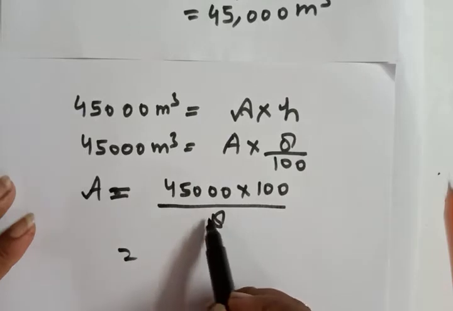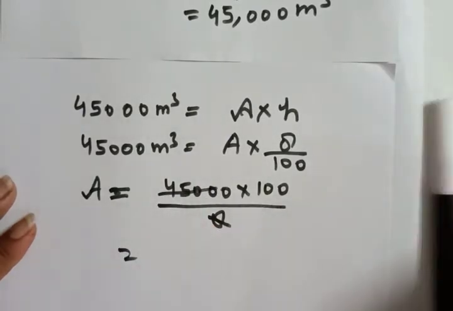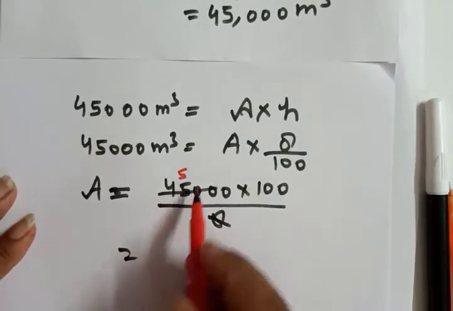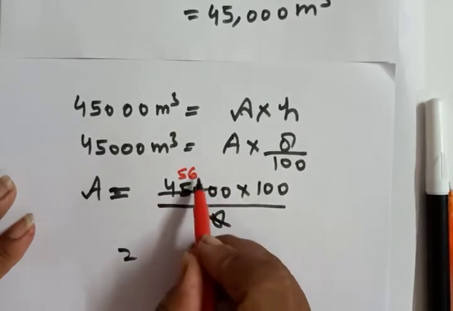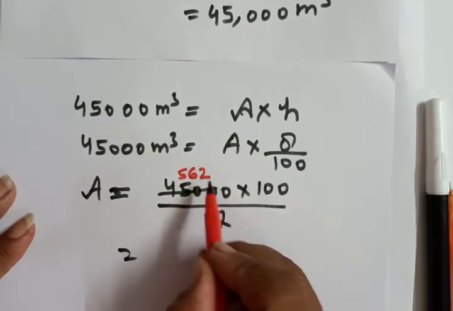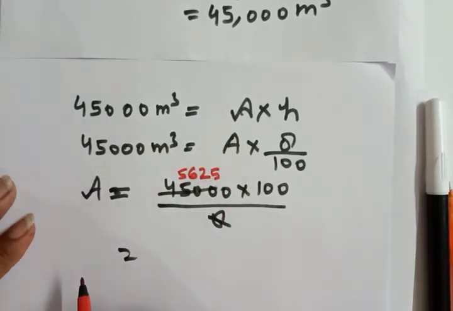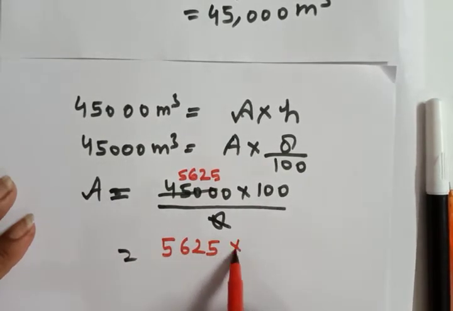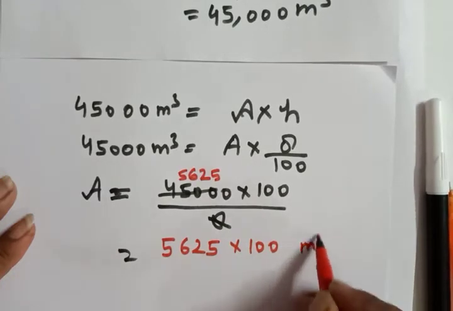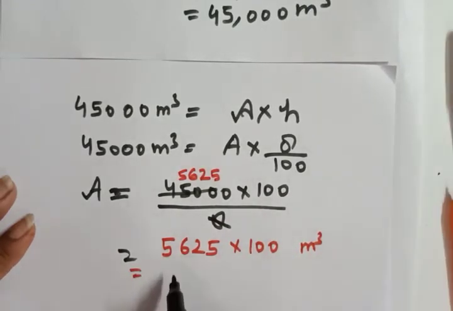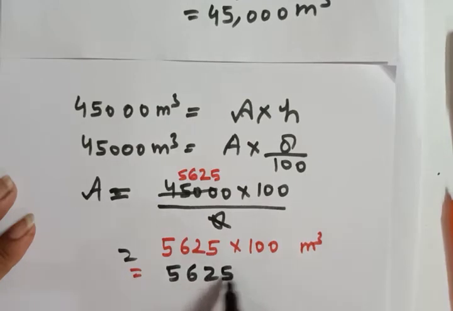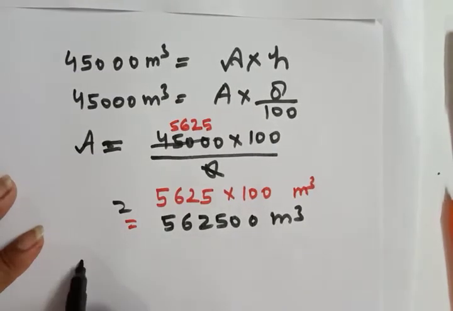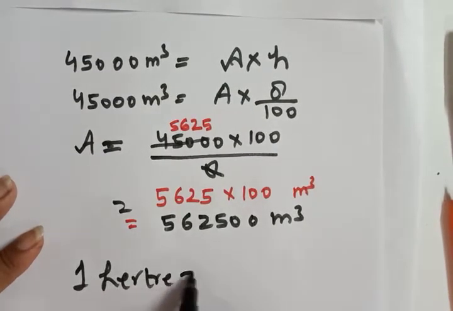We will divide by 8. So we get 5,625 into 100 meter square, or we can say 562,500 meter square.